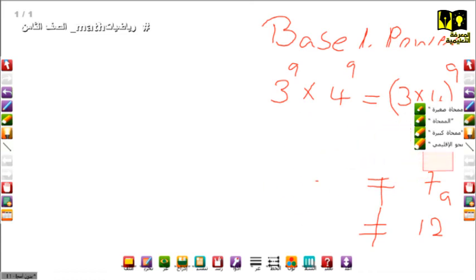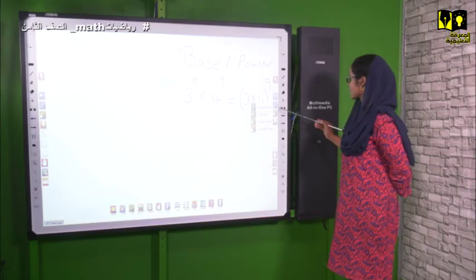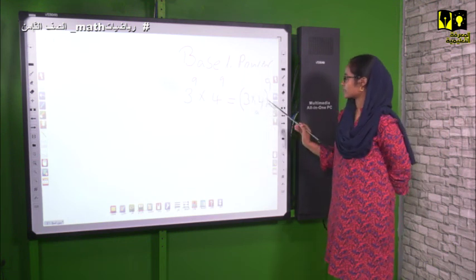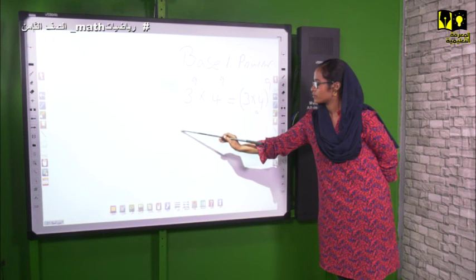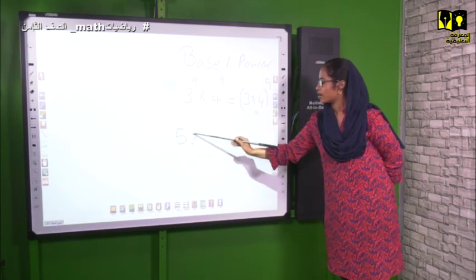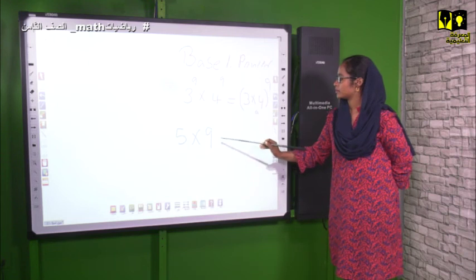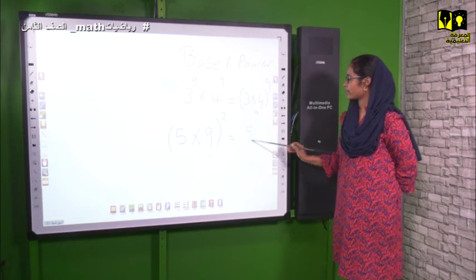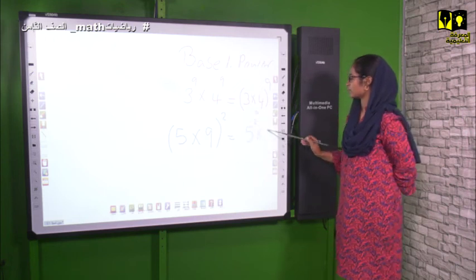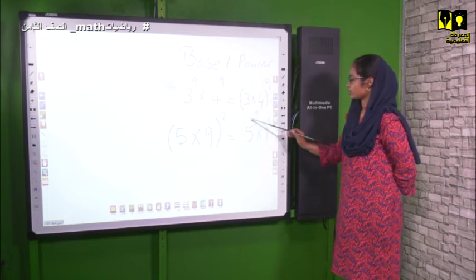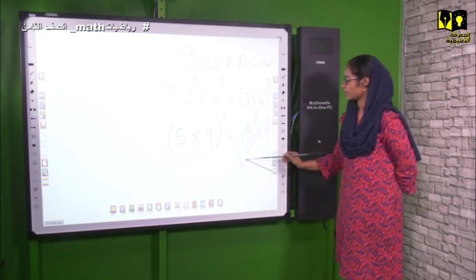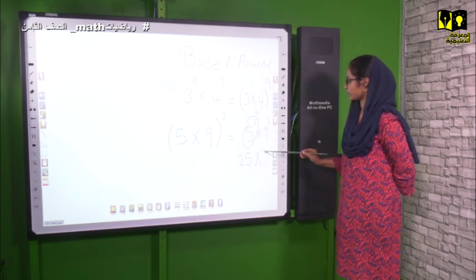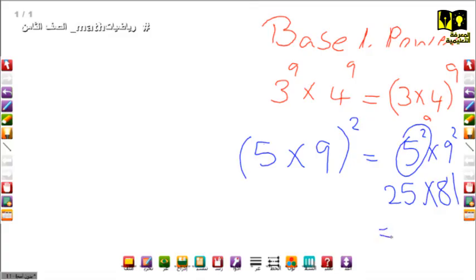Or it can give you the opposite. It can give you 5 times 9, raised to 2. So you can write it here, 5 to the power 2 times 9 to the power 2. Then you multiply 5 times 5, 25, times 9 times 9 is 81. Then you multiply these two numbers together and write the final answer. So this is the third rule.